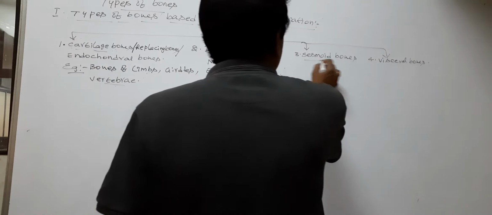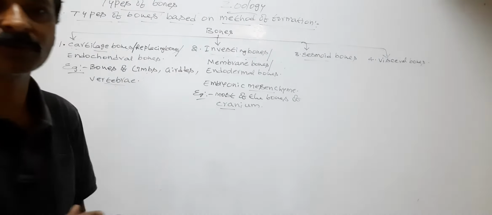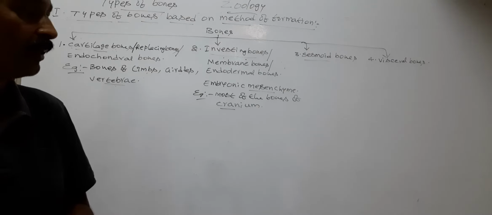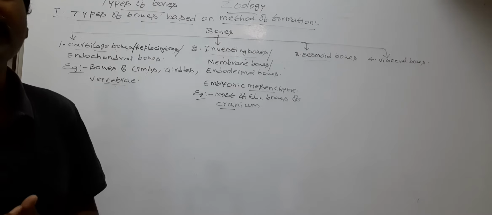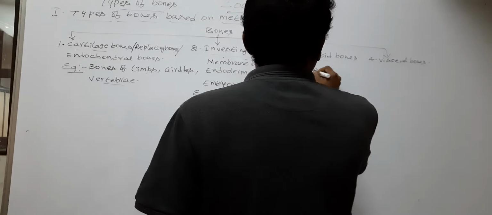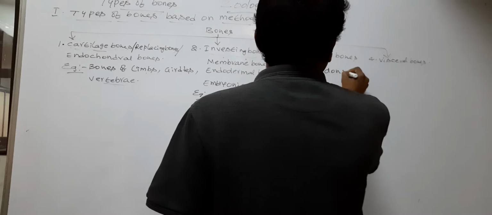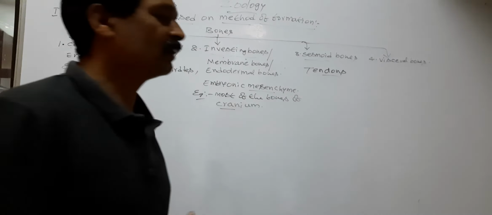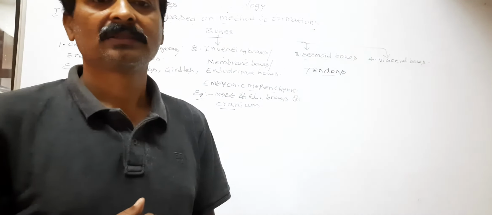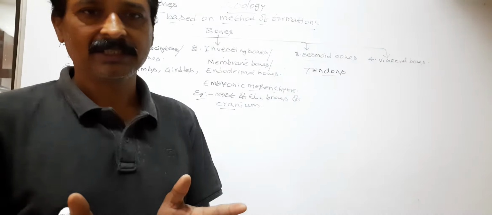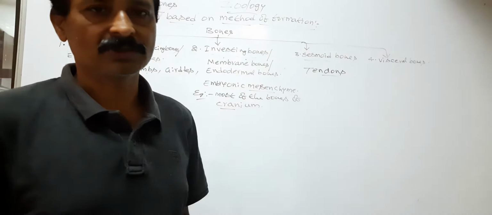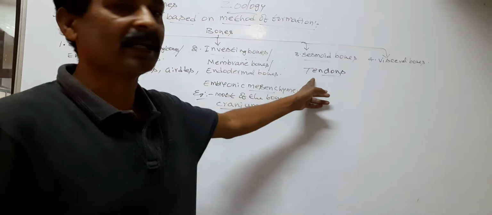Next, sesamoid bones. What are sesamoid bones? The bones which are formed by ossification within the tendons are called sesamoid bones. What are tendons? The tissue which attaches the muscles with bones are called tendons.